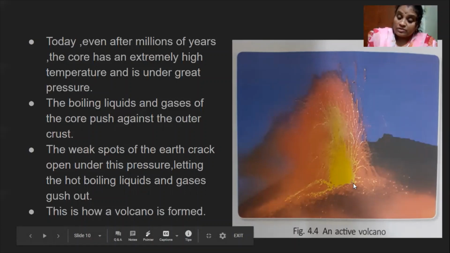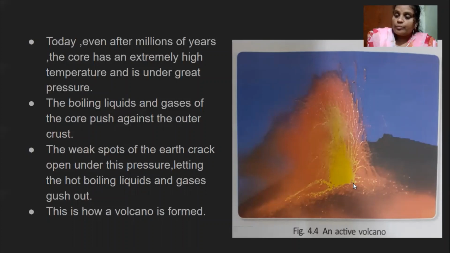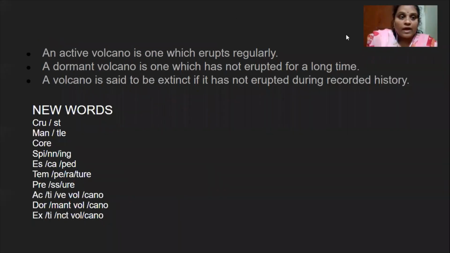Now we are going to learn the types of volcanoes. Mainly we have three types of volcanoes: active volcano, dormant volcano, and extinct volcano. An active volcano is one which erupts regularly. A dormant volcano is one which has not erupted for a long time.